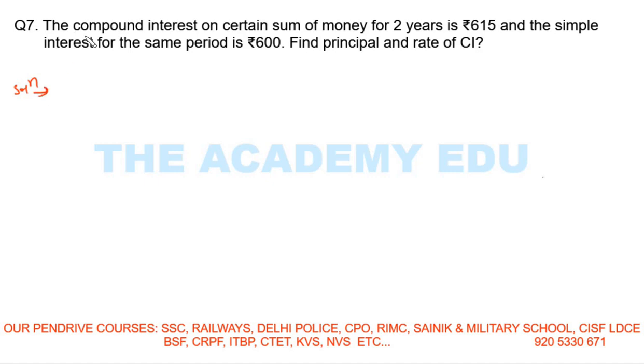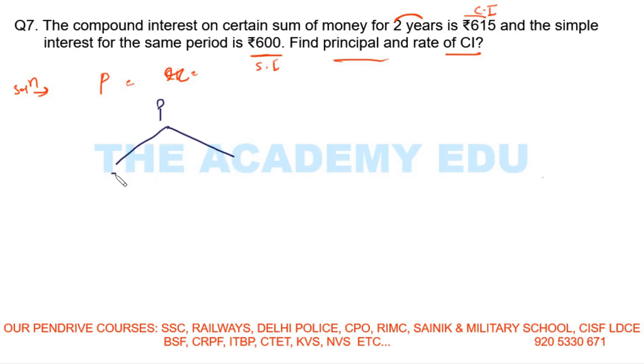Okay. So the question is saying the compound interest on a certain sum of money for 2 years. So I came to know the time is 2 years. This is the compound interest for 2 years, and the simple interest for 2 years is 600. Find the principal and the rate of interest. So I need to find P and the rate of interest, both. Got it? So first I need to make the diagram.